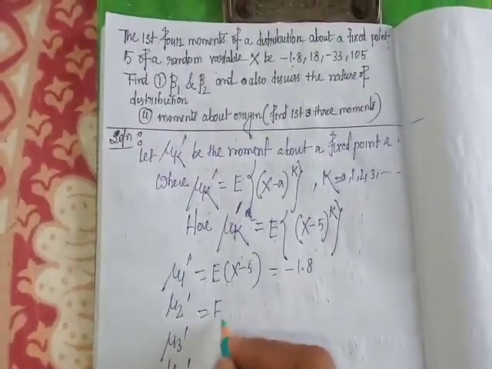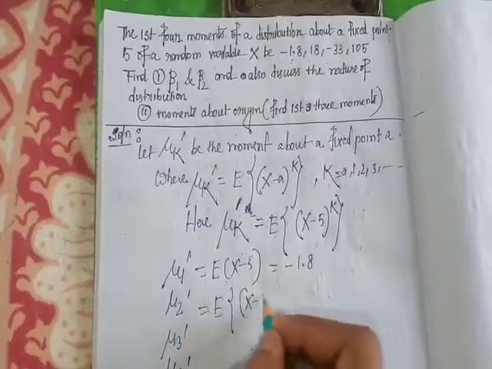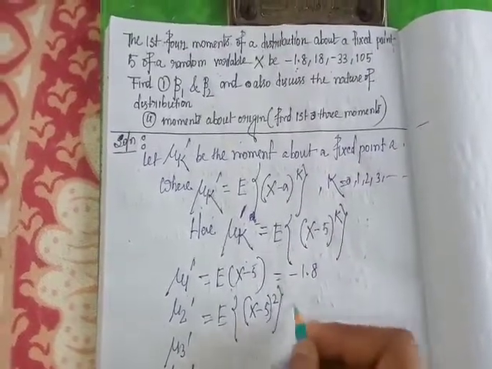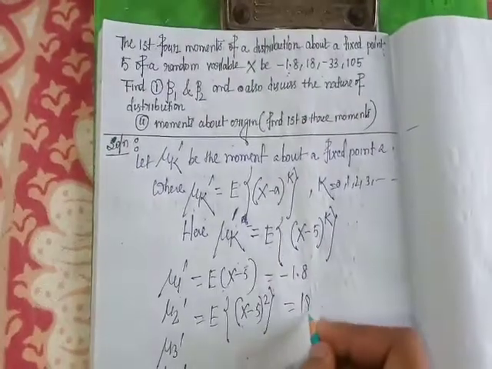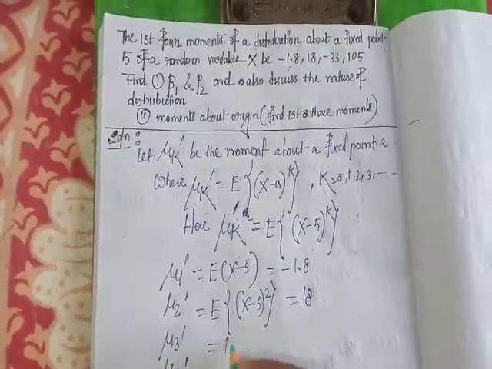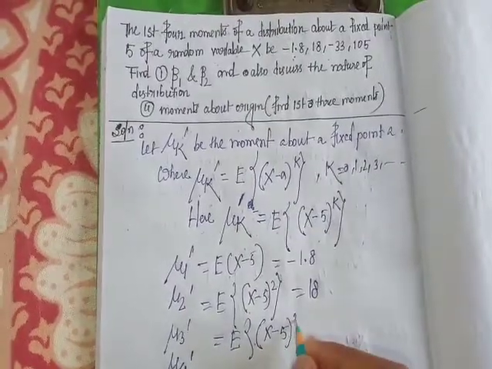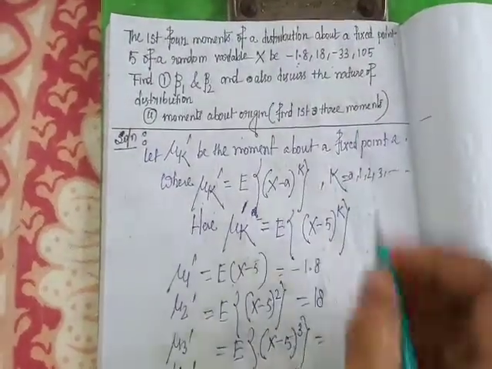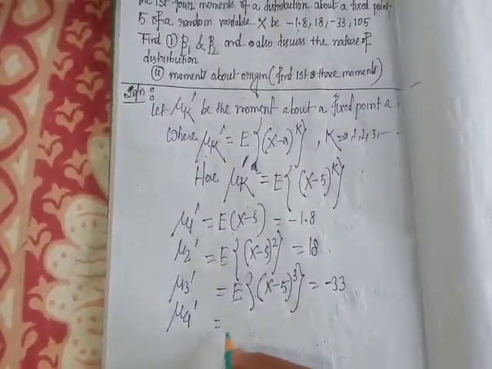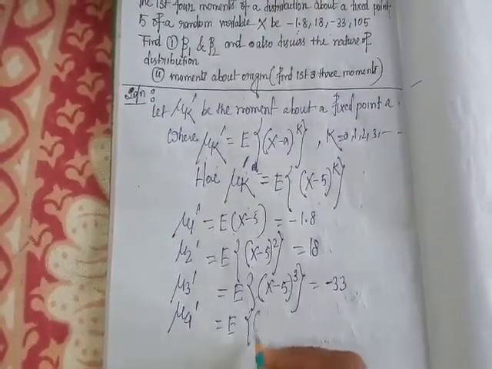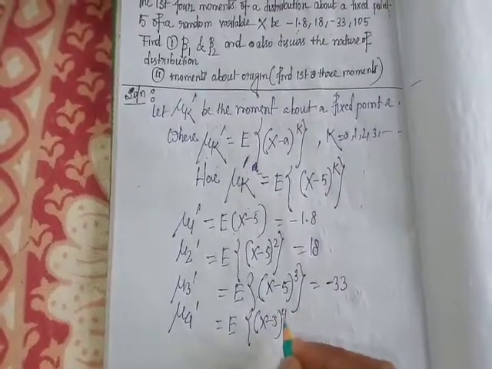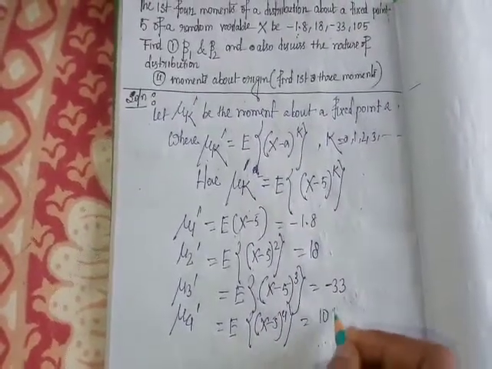Mu 2 dash means the expectation of (x minus 5) whole square, which equals 18. Mu 3 dash means the expectation of (x minus 5) whole cube, which equals minus 33. Mu 4 dash is the expectation of (x minus 5) to the power 4, which equals 105.